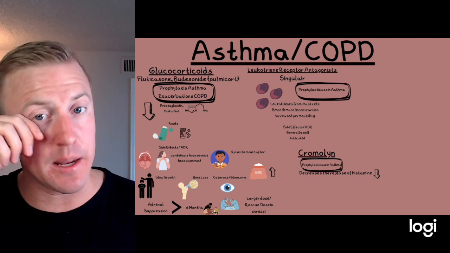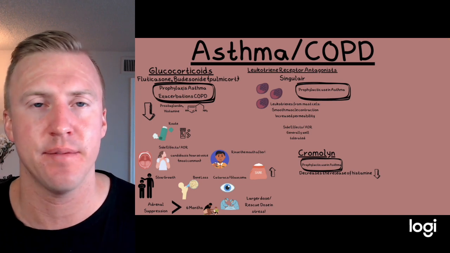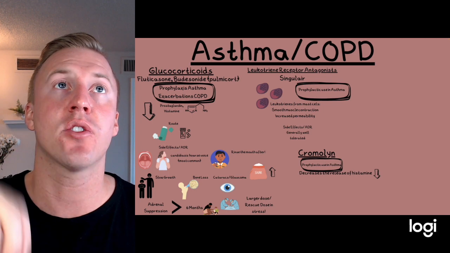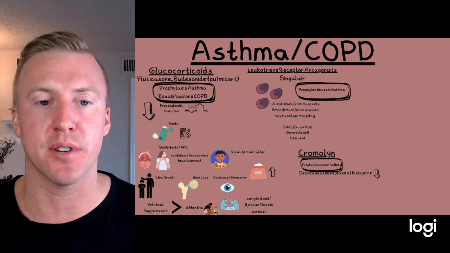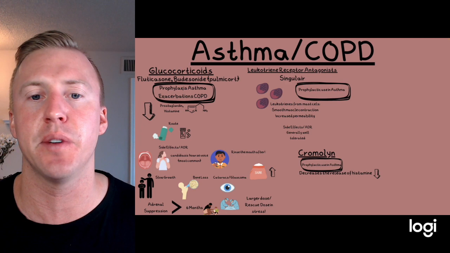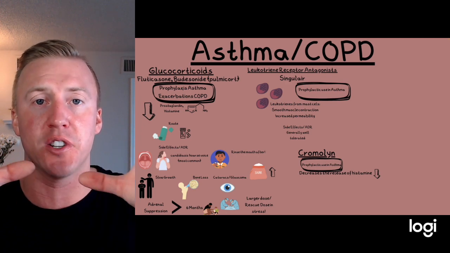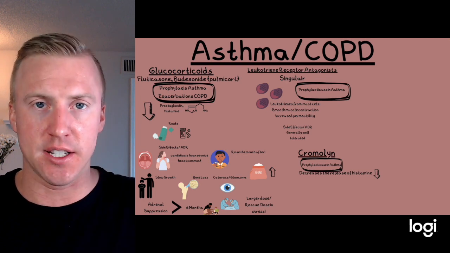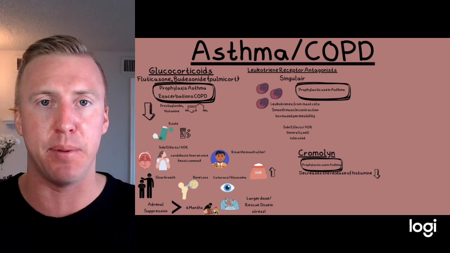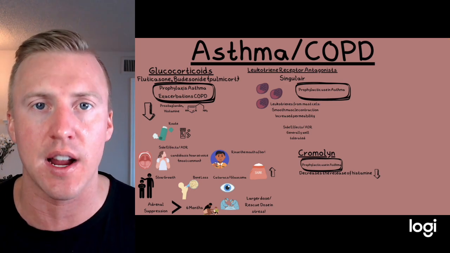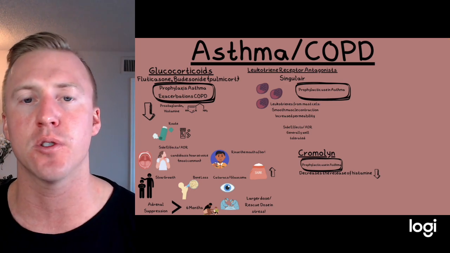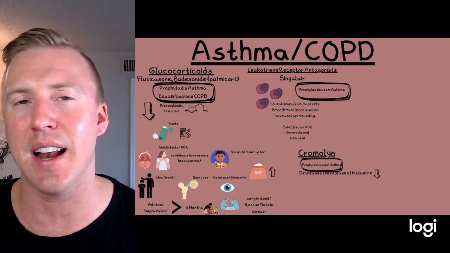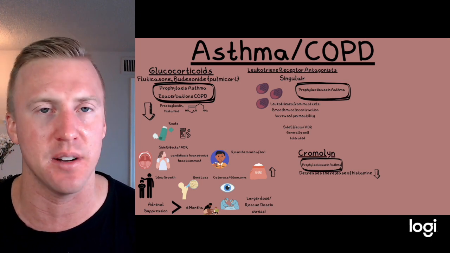Now, leukotriene receptor antagonists are another medication we see. This is only really used in asthma. And what they do is they help decrease leukotrienes working on the receptors. Well, leukotrienes are released from mast cells, and we know what they do is help smooth muscle contraction, so bronchoconstriction in the airways, and increase permeability, thus making it easier for fluids to get out of the capillaries and into the interstitium or into our bronchi and cause more edema. So if we give these leukotriene receptor antagonists like Singulair, we help decrease that effect. Now, as for side effects, it's really a pretty well-tolerated medication, and we actually really like it.